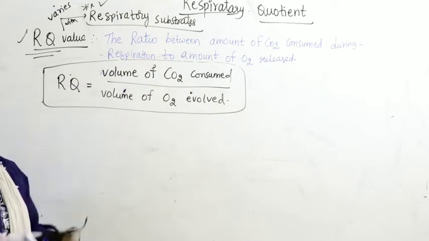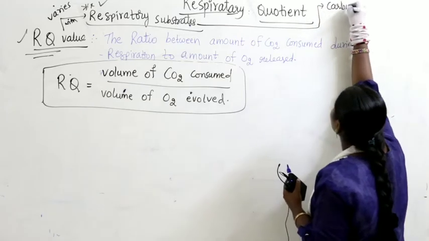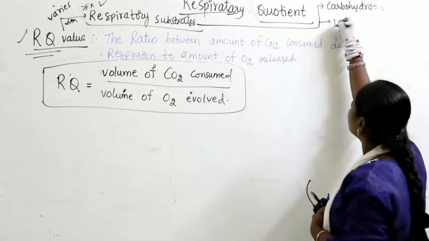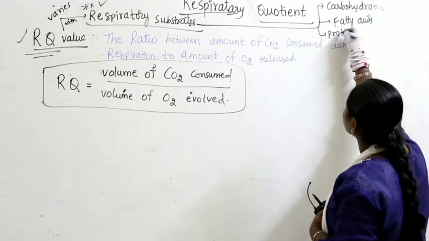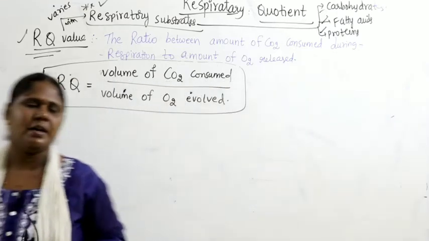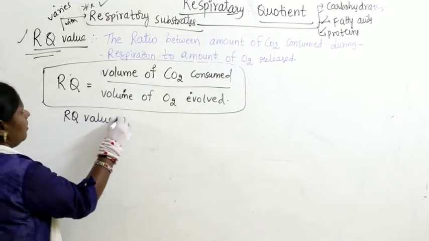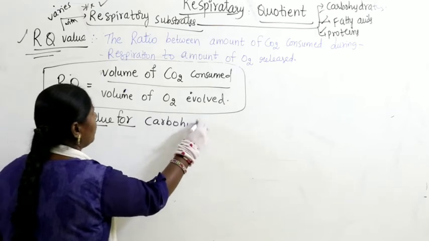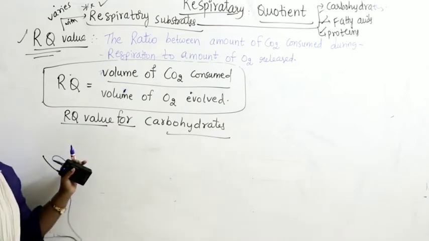Now what are respiratory substrates? So far we studied that respiratory substrates are, most of the time, carbohydrates, sometimes fatty acids, sometimes proteins. Mostly these act as respiratory substrates. Now let us see the RQ values. The most commonly used respiratory substrate is carbohydrates, so let us see the RQ value for carbohydrates.